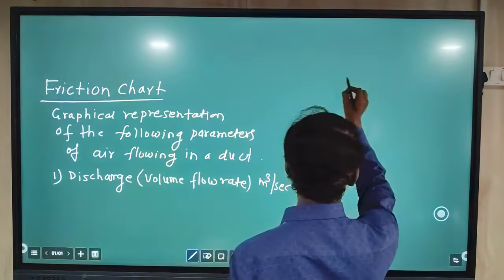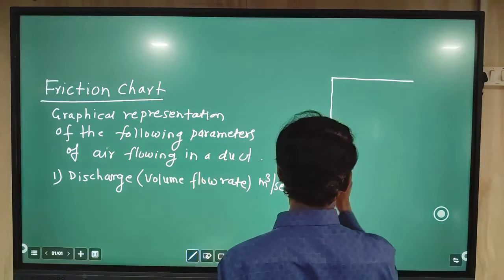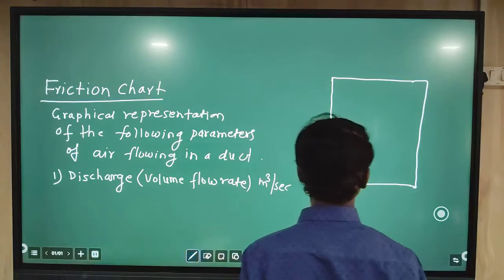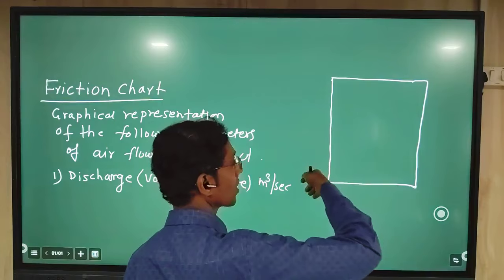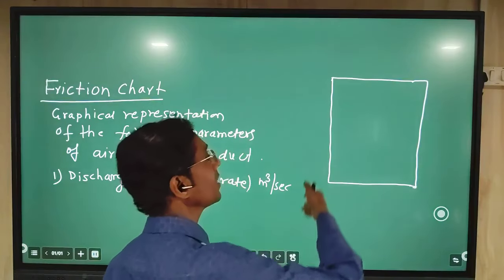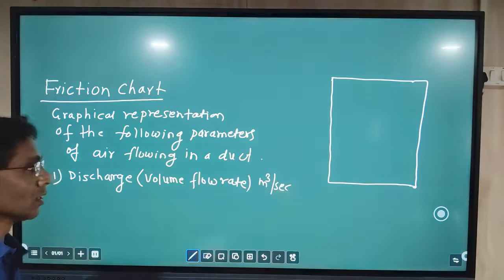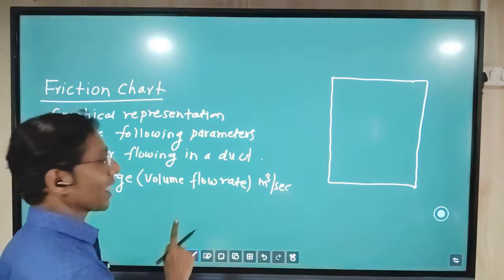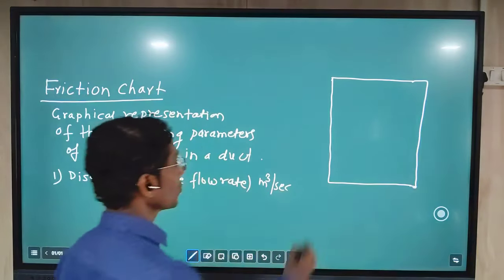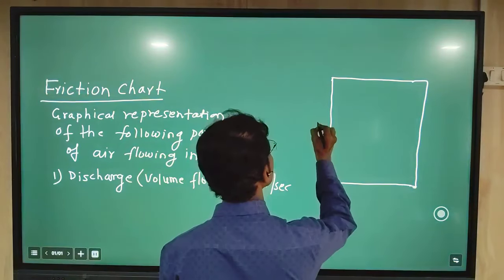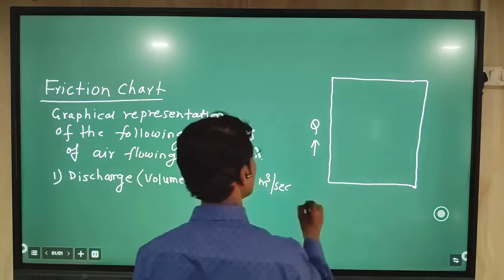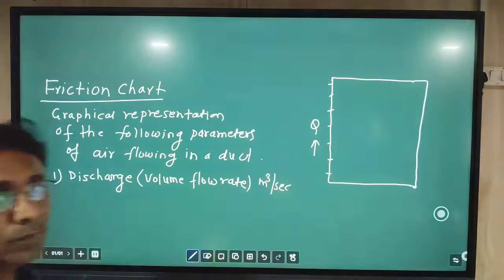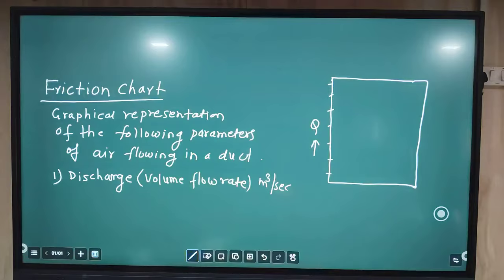If you see, this is a friction chart, and on this friction chart there are different vertical, horizontal and inclined lines. Here we will take one line for each parameter. On the y-axis we will find different values of the discharge.